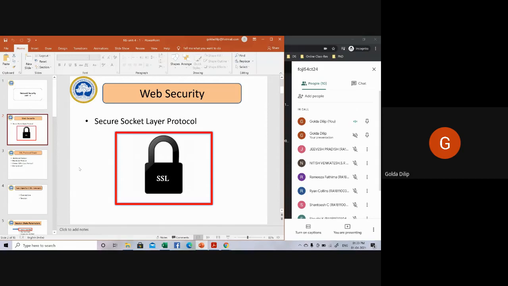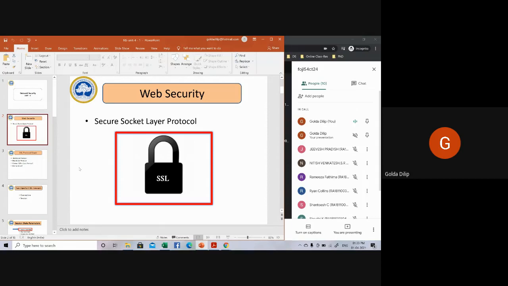Google was not there then. This Netscape Corporation developed this SSL protocol somewhere in the 90s. Since then it has proved to be a very effective web security mechanism, so it became very popular.